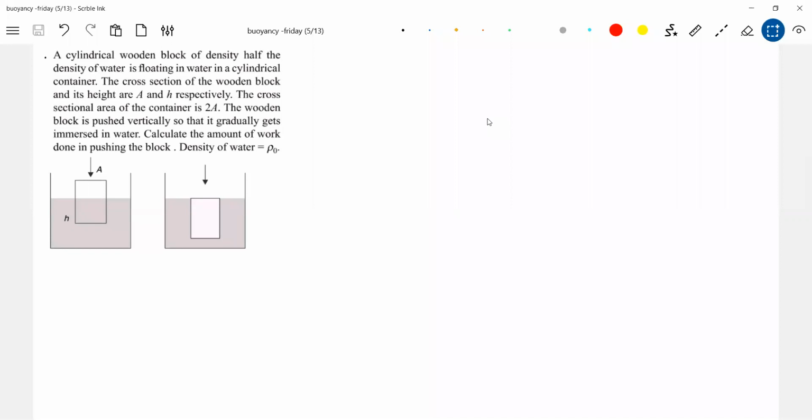Okay, we'll continue. Look at this one. He's asking to calculate the amount of work done in pushing the block. A cross section of a wooden block and its height are A and H. The cross section area of the container is 2A.